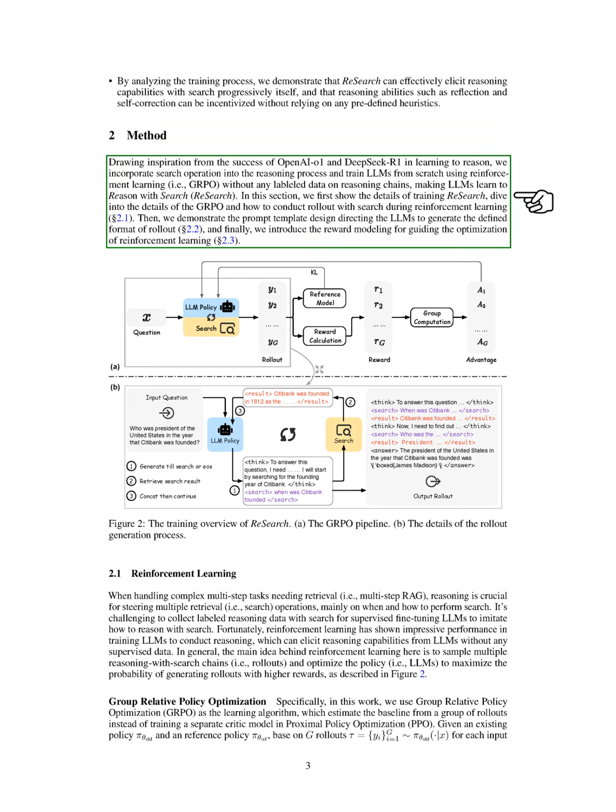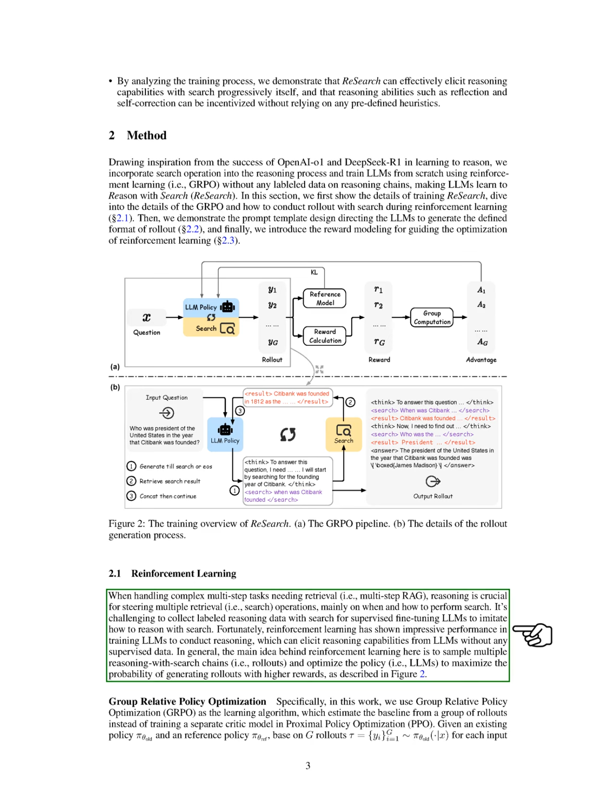Section: Reinforcement Learning. In this section, we discuss how we approach complex multi-step tasks that require retrieval, known as multi-step RAG. Reasoning plays a vital role in guiding our search operations, particularly in deciding when and how to search. Collecting labeled reasoning data for supervised fine-tuning of large language models, LLMs, is difficult. However, we have found that reinforcement learning can effectively train LLMs to reason without needing supervised data.